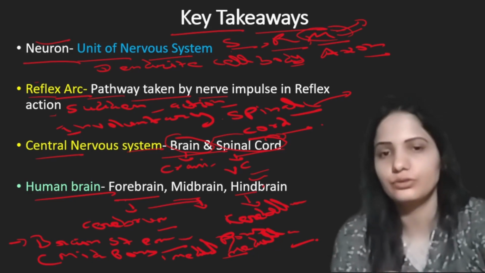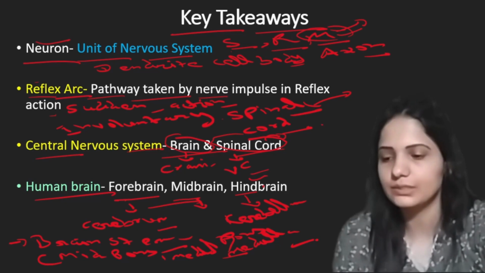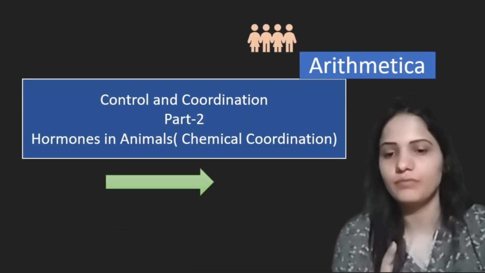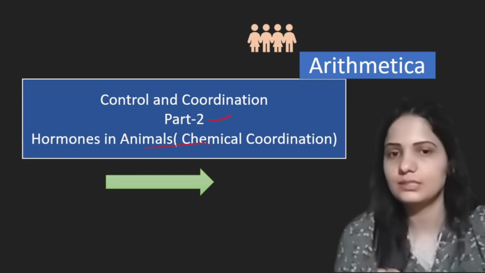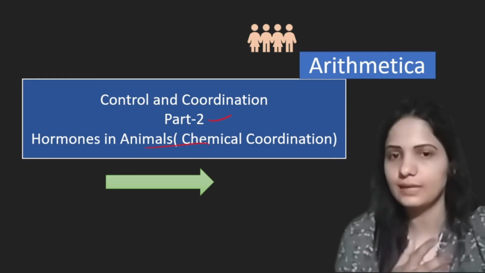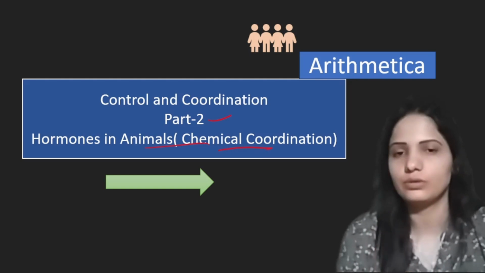We completed this control and coordination in animals. In the next part 2 of control and coordination, we will cover hormones in animals. Today we have covered the nervous system. In part 2, we will cover the endocrine system, which is the chemical coordination in animals.